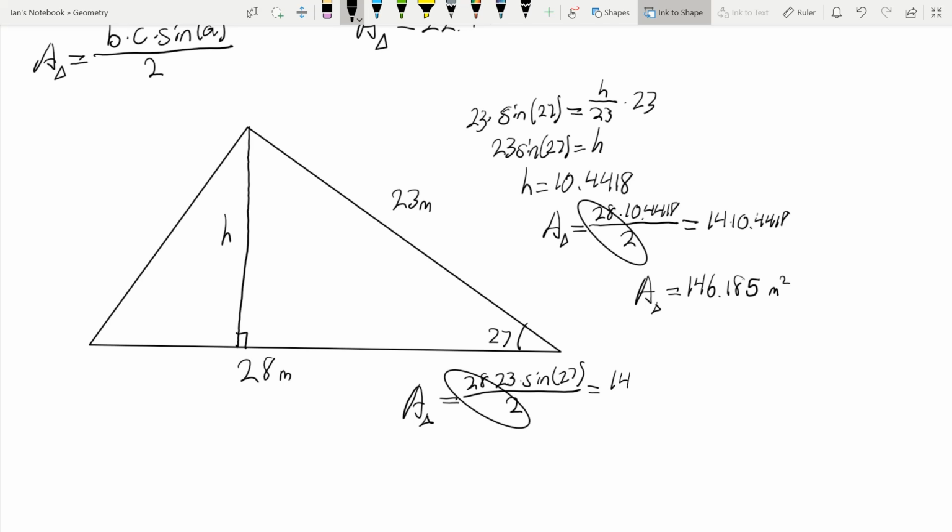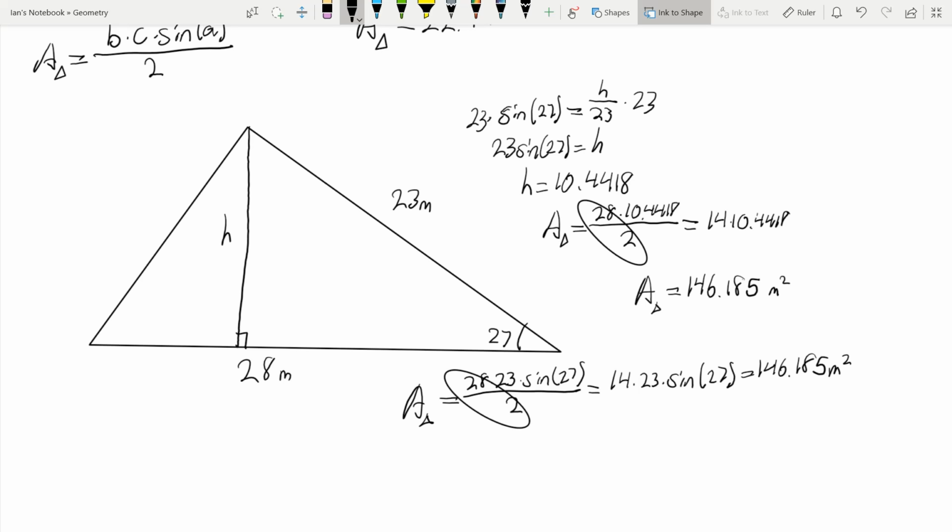So we get 14 times 23 times the sine of 27, which I can almost guarantee is the same thing. It should be the same unless I did something wrong. 14 times 23 times the sine of 27 gets us 146.185 meters squared.